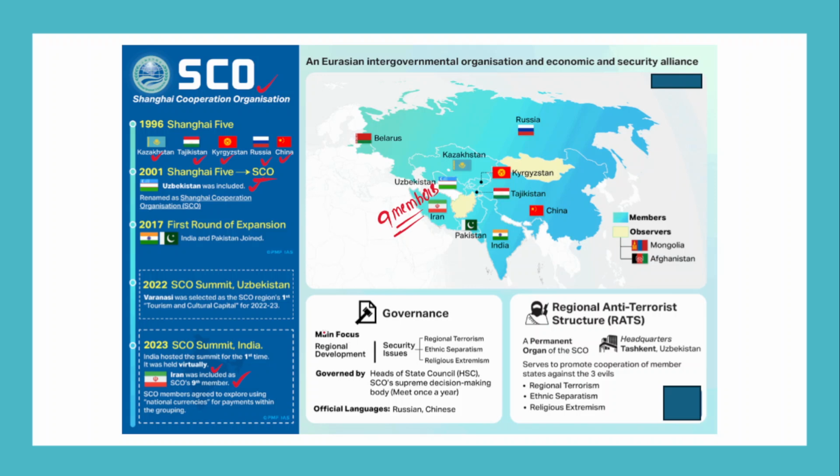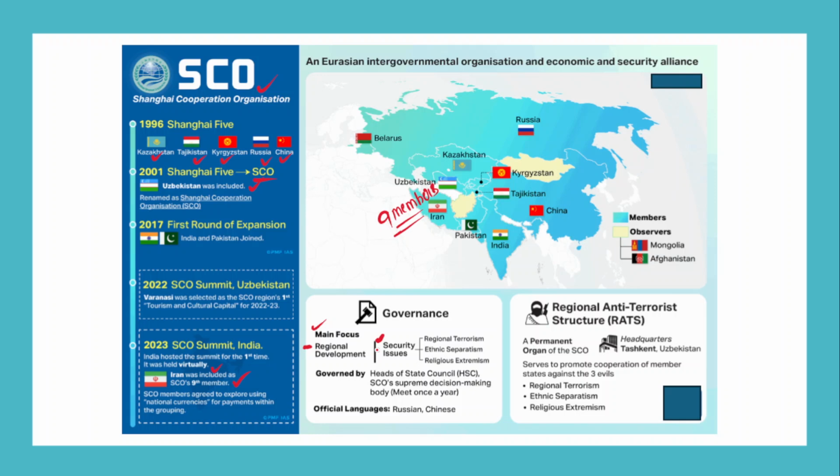Now the main focus of the Shanghai Cooperation Organization is regional development. It focuses on regional development and also on countering Western hegemony. It also takes up some security issues that these countries have been regularly facing, for example regional terrorism, ethnic separatism, and religious extremism.